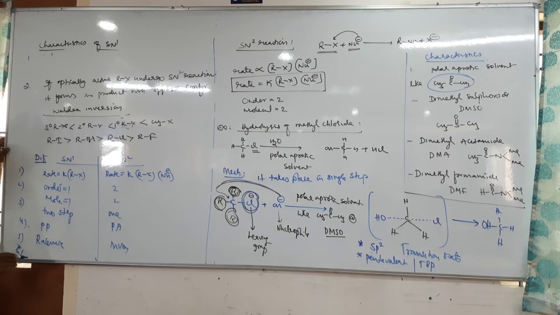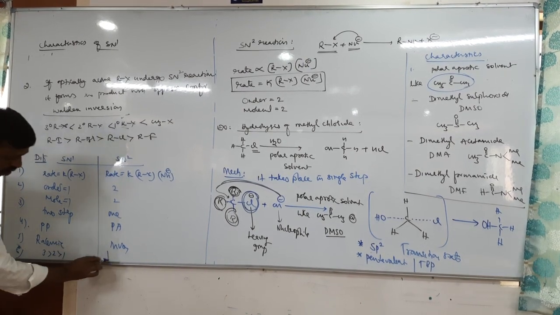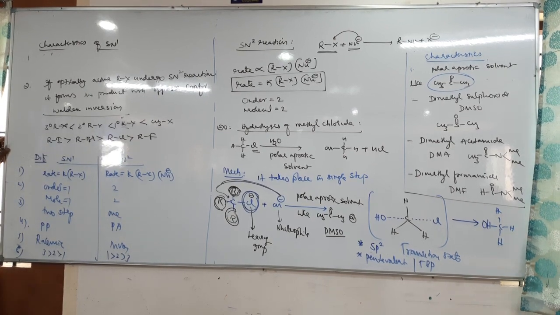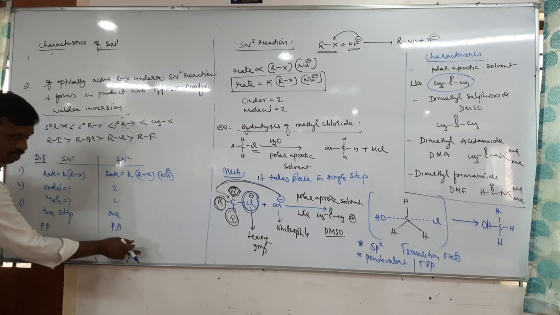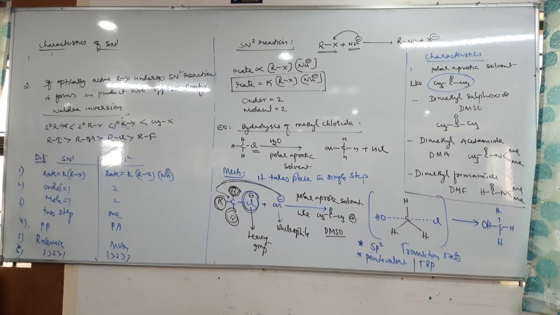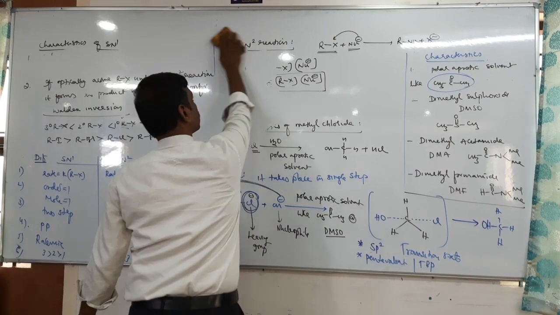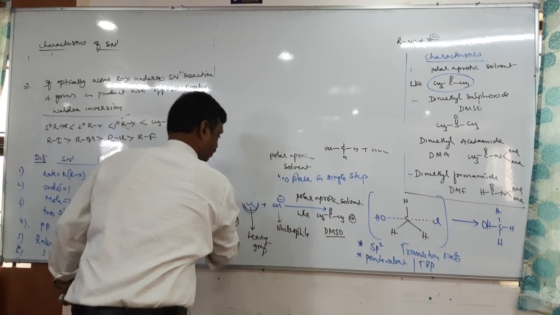For SN1, it is 3, 2, 1; for SN2, it is 1, 2, 3. SN1 reactivity depends on stability of carbocation. SN2 reactivity depends on steric hindrance. Okay, all the points are discussed, now you can write it.